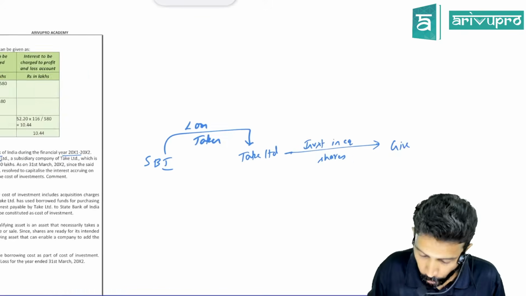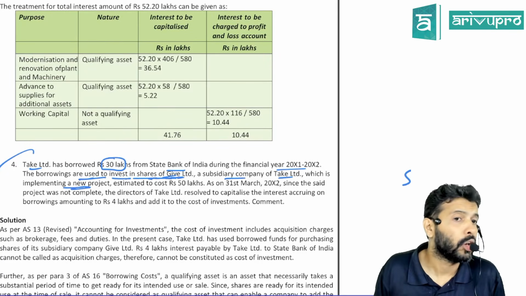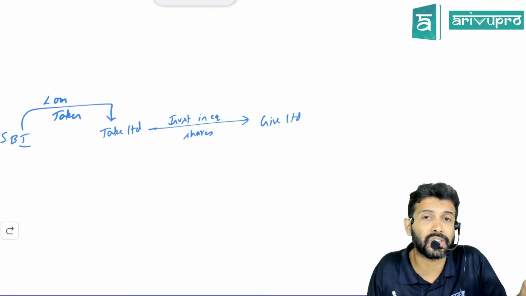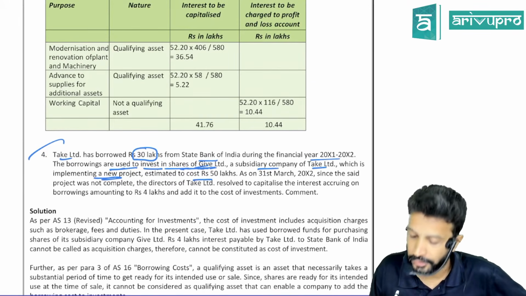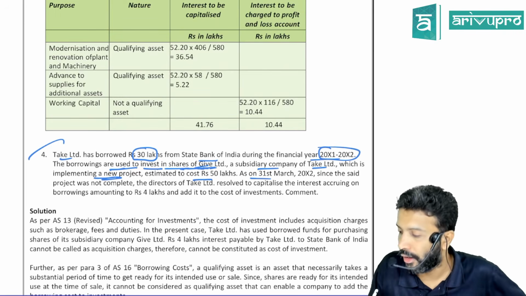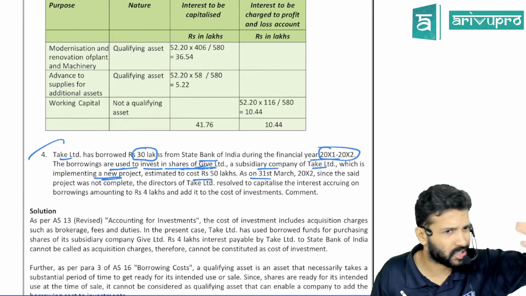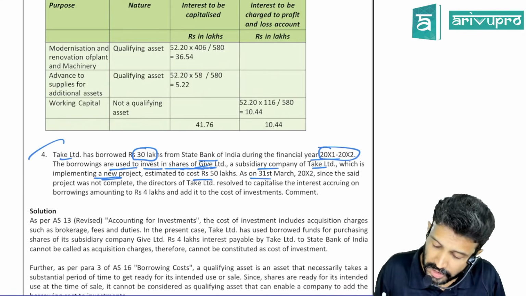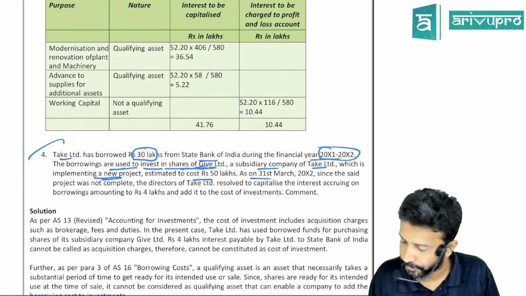Then what are they saying? Give Limited, a subsidiary company of Take Limited, is implementing a new project, it seems. Maybe they're constructing a factory, we don't know. Estimated at a cost of 50 lakh. They've taken a borrowing for the financial year 20X1-X2. If they don't give the date of loan, we always assume it as year beginning, just a convention. Meaning the loan has been taken on 1st April 20X1, and the investment also has happened on 1st April 20X1.